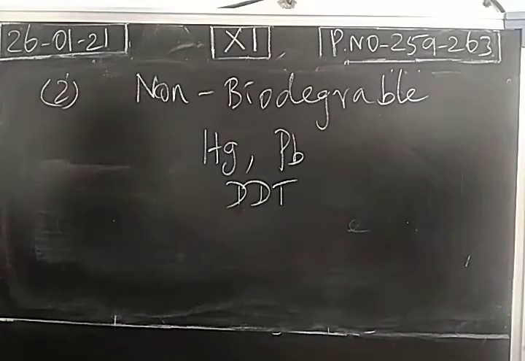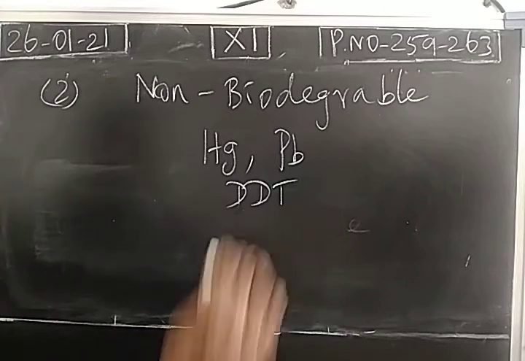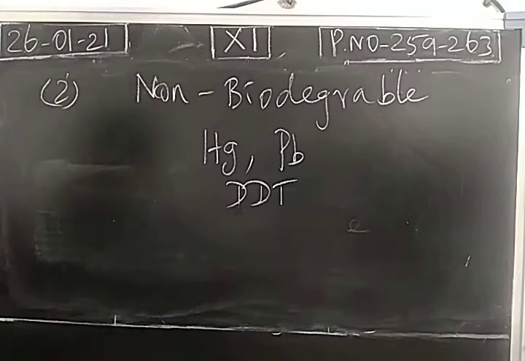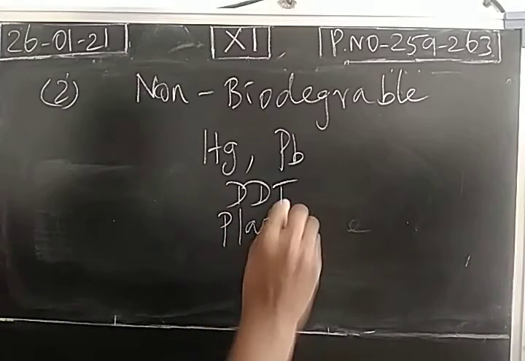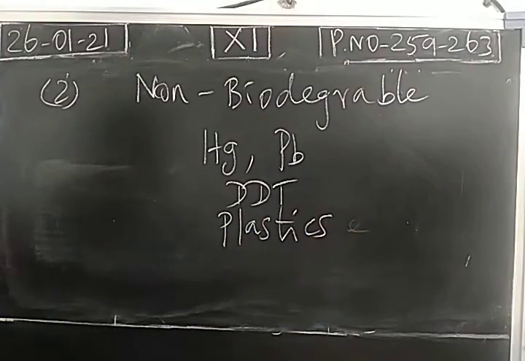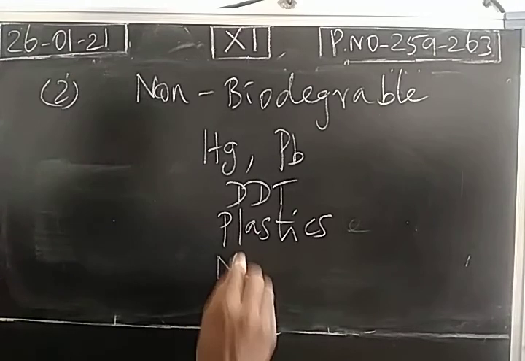DDT is para-dichlorodiphenyl trichloroethane. Then plastics and polymers are not decomposed easily by biological processes. And we have many nuclear wastes.